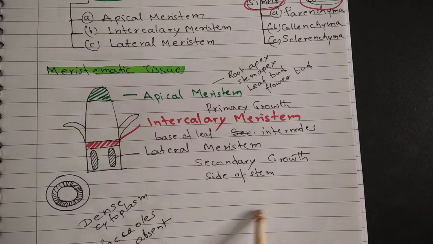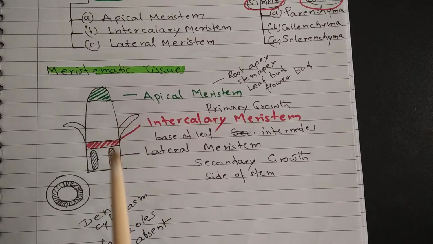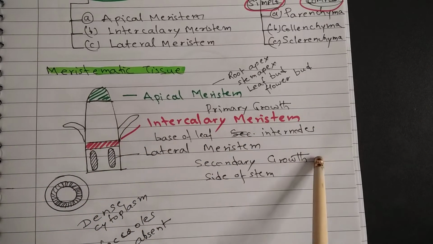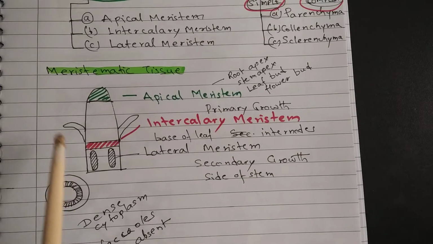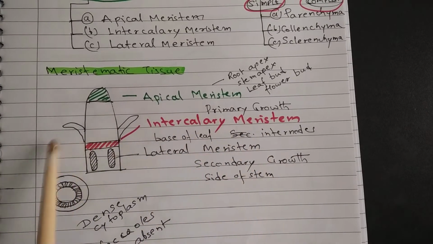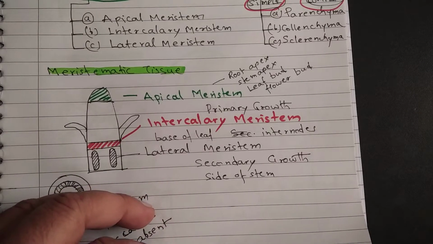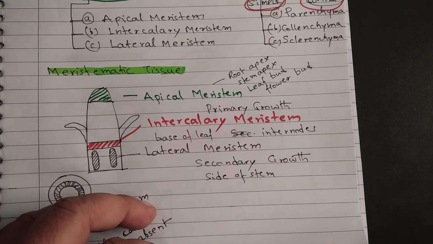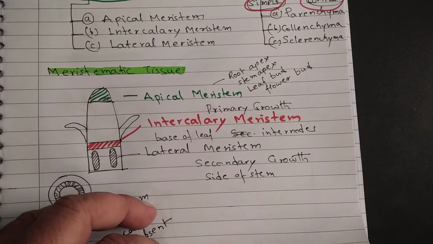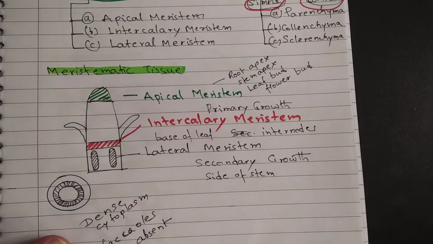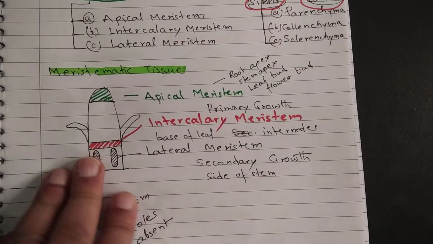The intercalary meristem is found between nodes and at the base of the leaf. Nodes are, let us say there is a bamboo, you can find two ring-like structures at certain gaps. These are called nodes. The role of intercalary meristem is to give growth to new leaves or some lengthening of nodes, or give growth to leaf buds or axillary buds. So this is all about the meristematic tissue.